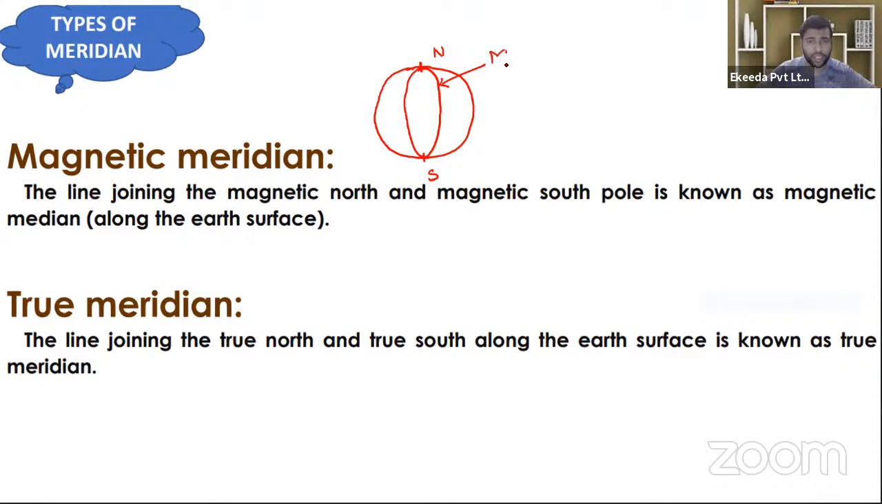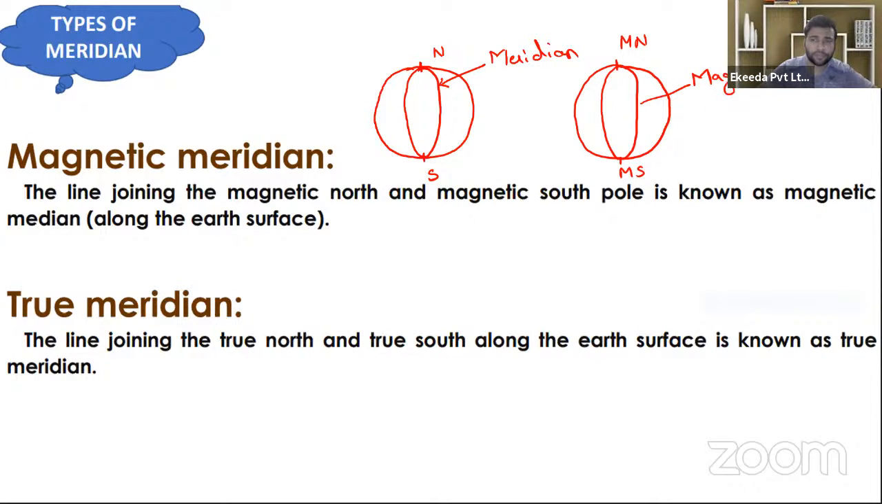Now this is known as the meridian. Now when this north pole and south pole become magnetic north and magnetic south, just listen to me, the line which joins the magnetic north and magnetic south pole is known as the magnetic meridian.